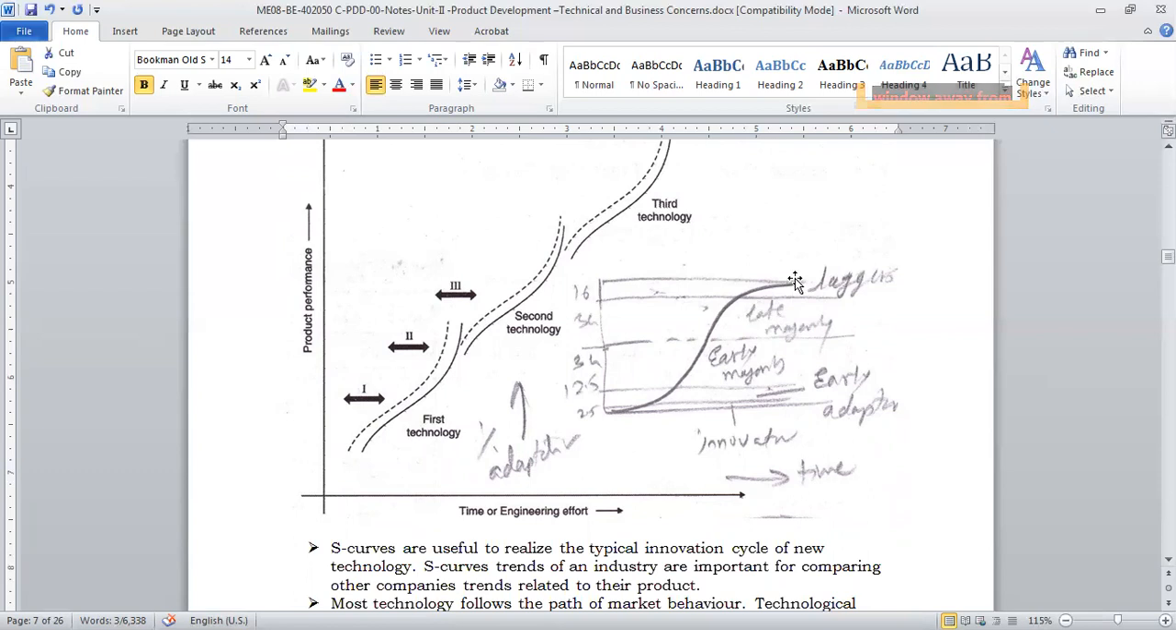I have drawn the figure manually by pencil. So this kind of curve we call the S-curve. If you see, the shape of the curve is an S, right? So it is basically a plot of time against the product performance, how the product is performing.